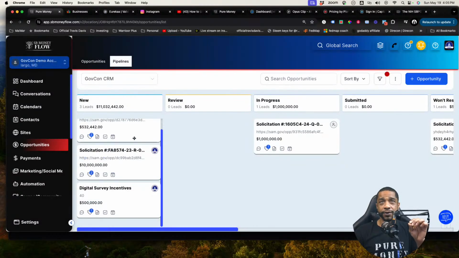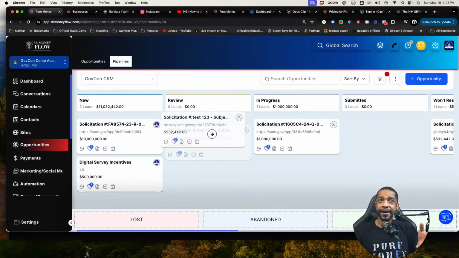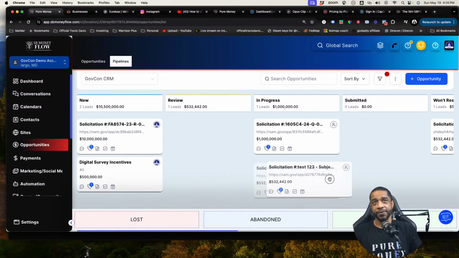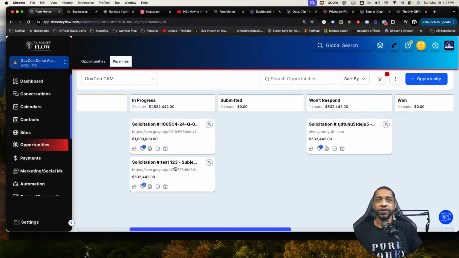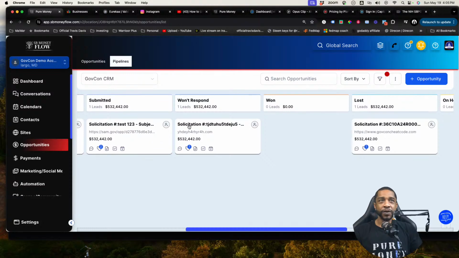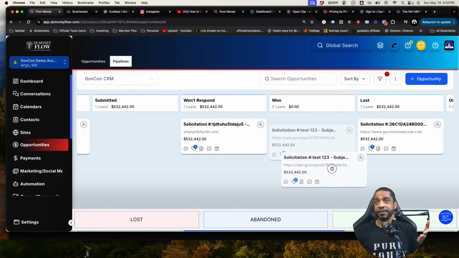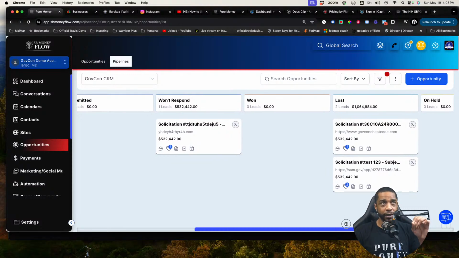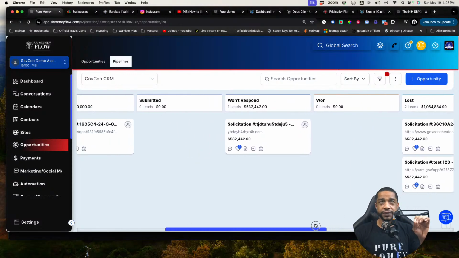The other reason that we're doing this is because you're not going to go after every opportunity that you see right there, but we still want to document it. So once you have it here in new, well, we're going to slide it over to review. This is where you will review it and decide whether or not you're going to go after it. If you're going after it, it goes to in progress. Once you submit the contract or the proposal, it goes to submitted. Once it is submitted, it's either you won or lost. Okay. But all of this is going to tell a story. This is why it's very important that we document all of this. This is the beauty of SB Money Flow here.